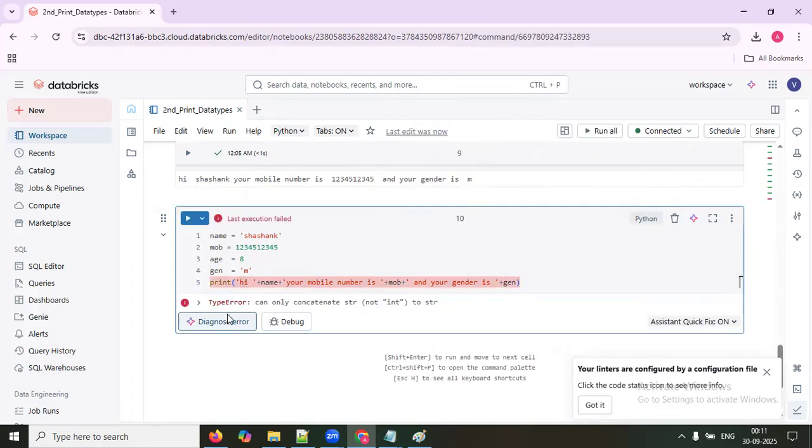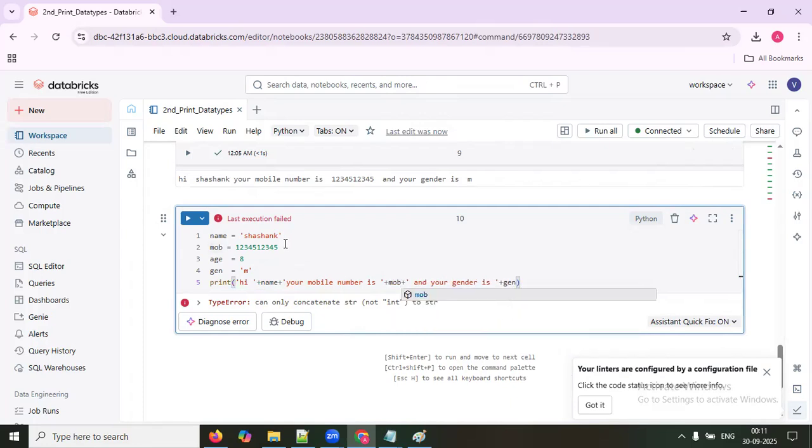If you see here, you're getting an error. Why? Concatenation, I'm going to explain in the next video. It is continuing with concatenation, but it's giving an error. Why the error? Don't worry as of now. Just go ahead and see.